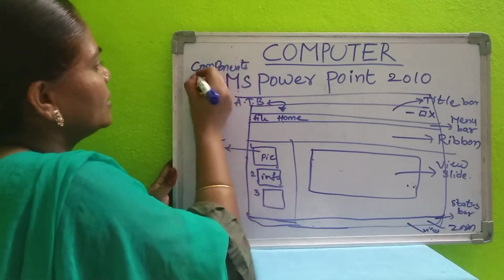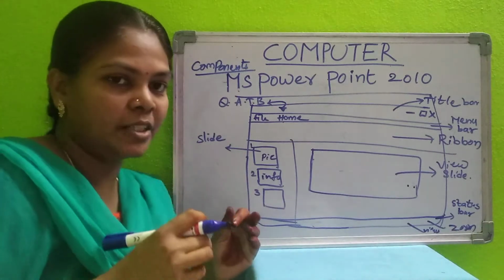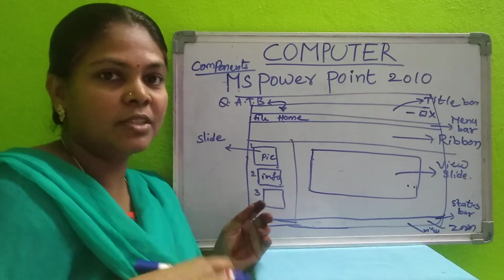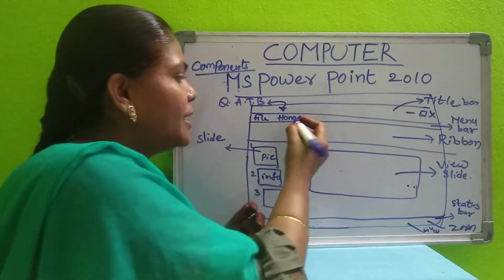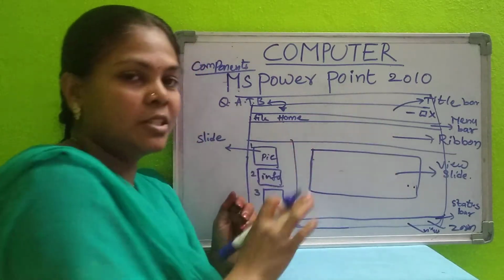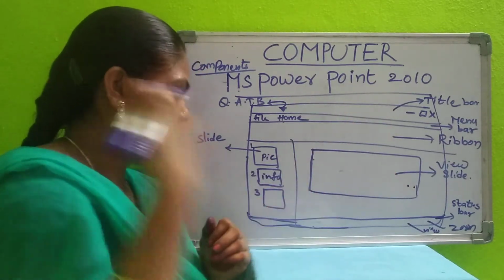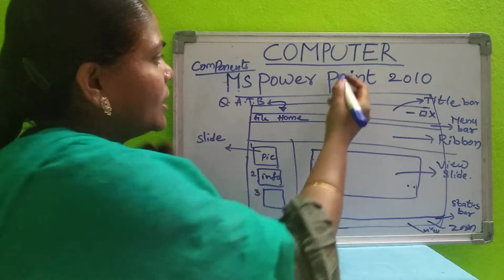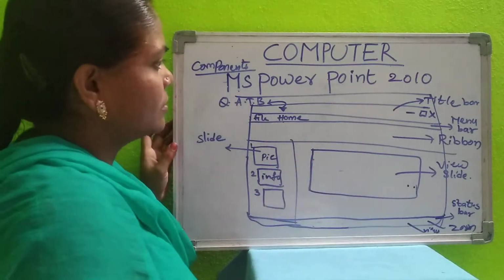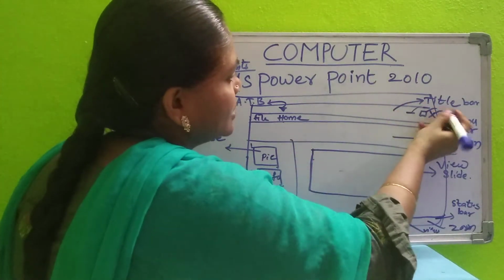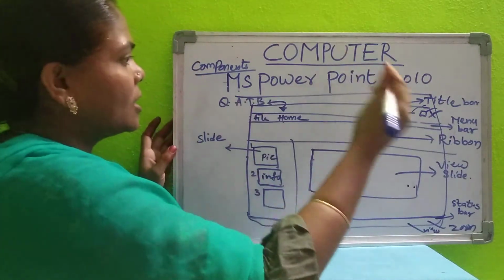Okay, this picture, this poster, we have in your textbook. That poster also I have shared in the broadcast group. And again I will explain this in the system. Okay, don't worry. Just listen and remember what the components are. So here are the minimize, maximize and close buttons. So what are the components here?